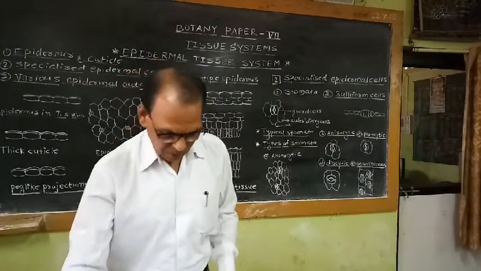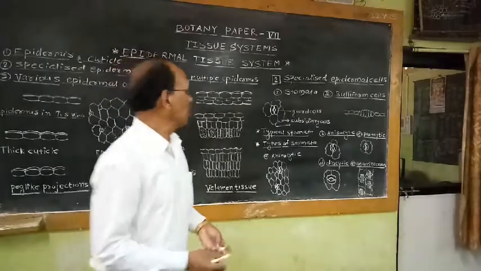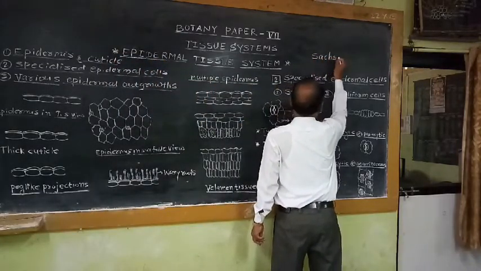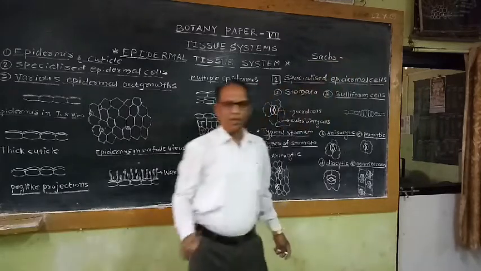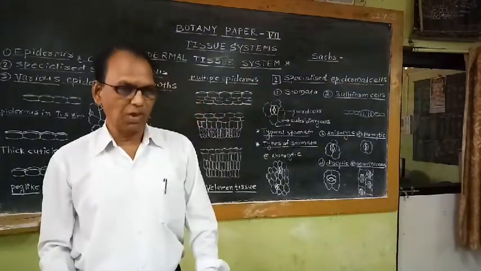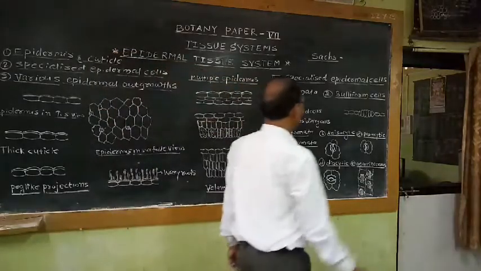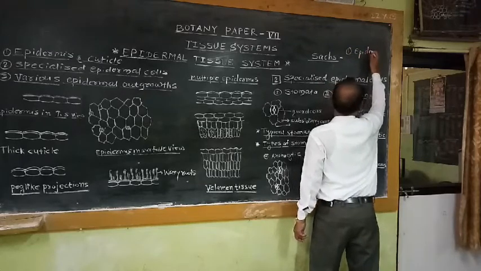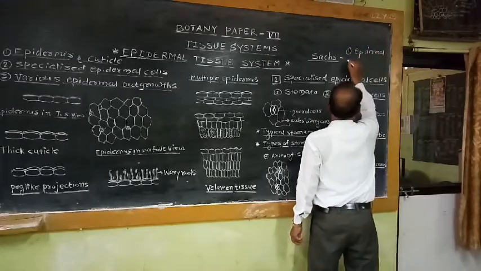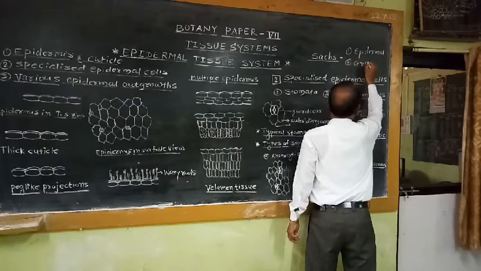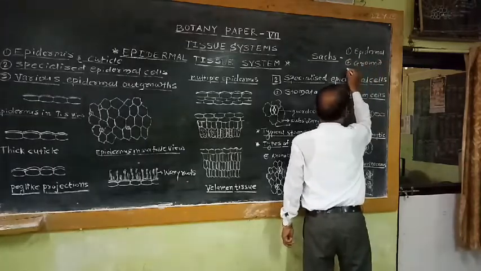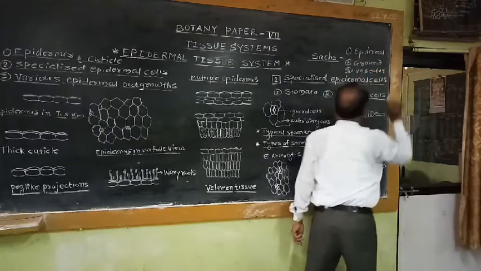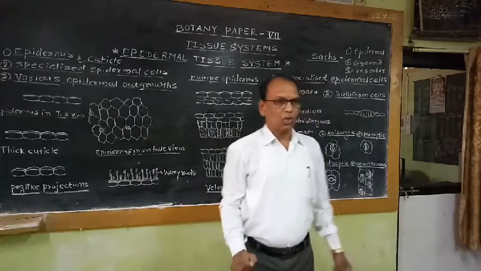According to the anatomist Sachs, there are three basic tissue systems, namely number 1, epidermal tissue system, number 2, ground tissue system, and number 3, vascular tissue system.